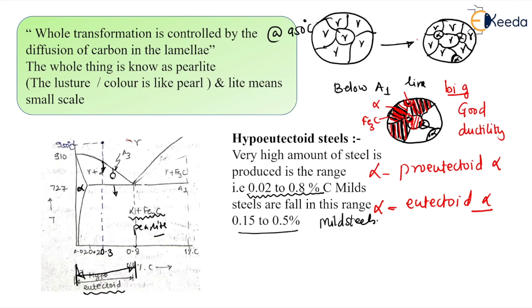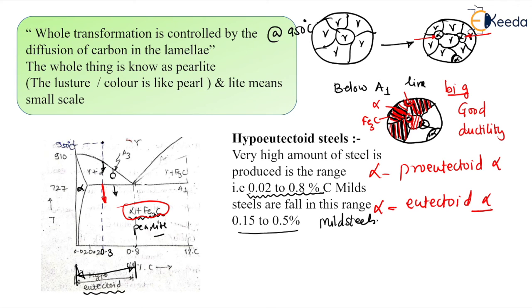When we come below the A1 line, we have pearlite, where there are layers of alpha and cementite. So we get one alpha at the grain boundaries and one alpha in the form of layers.